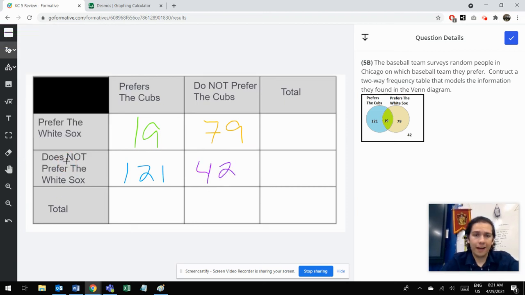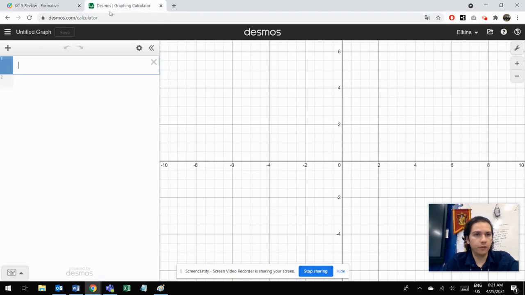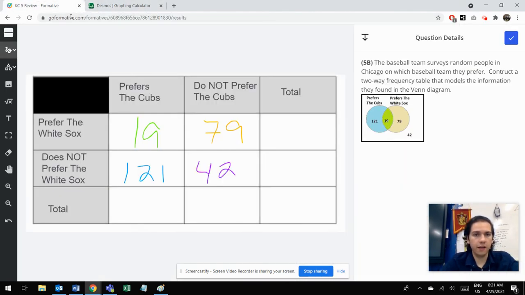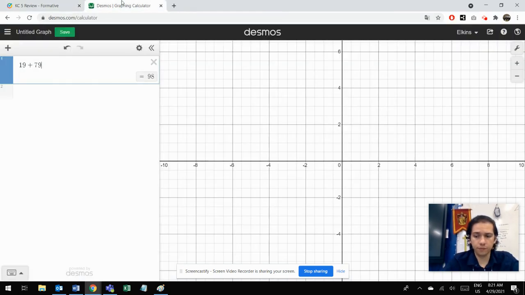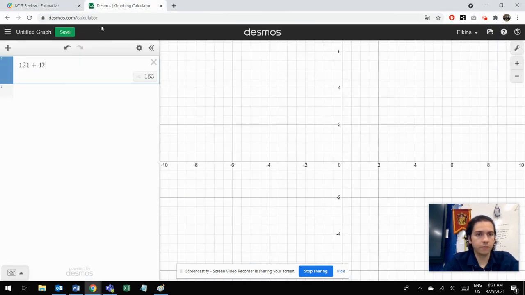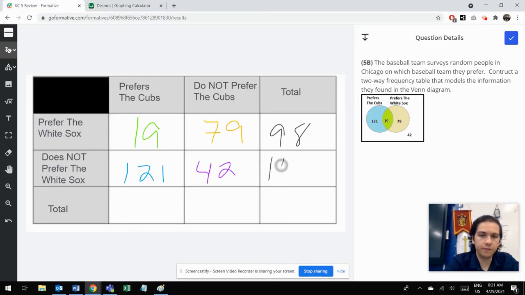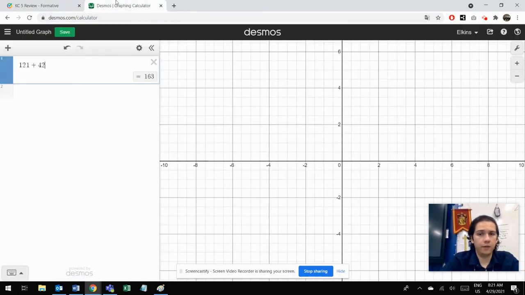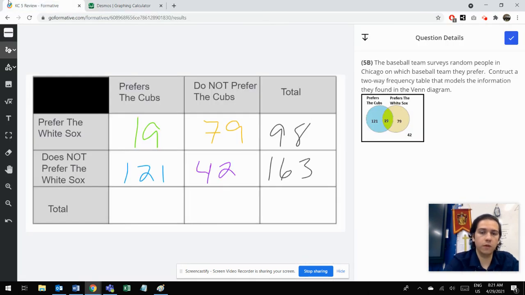And from there, we're just going to start adding things up, right? We're going to do 19 plus 79. Right, that's 98. So I'm going to put 98 right here. 121 plus, what is it? 42. 163. Add those together, 98 plus 163, and that's 261.